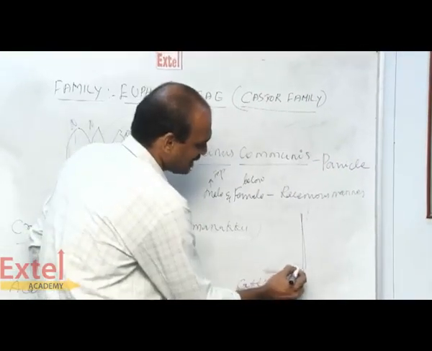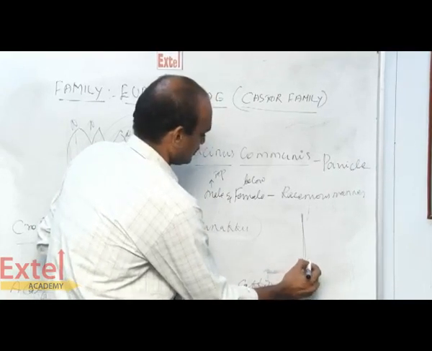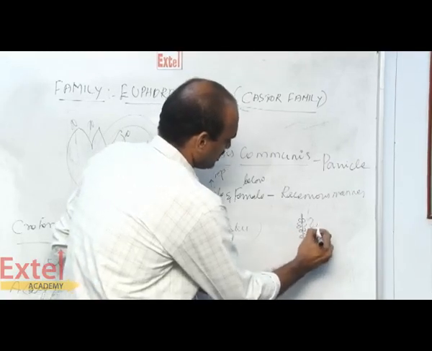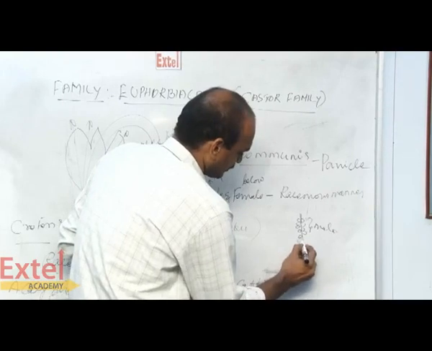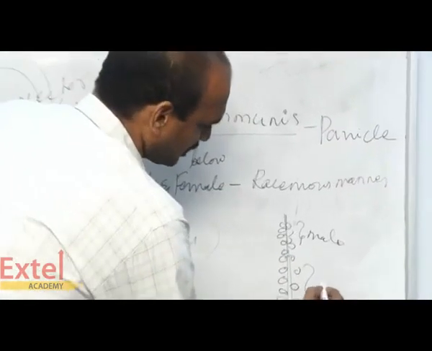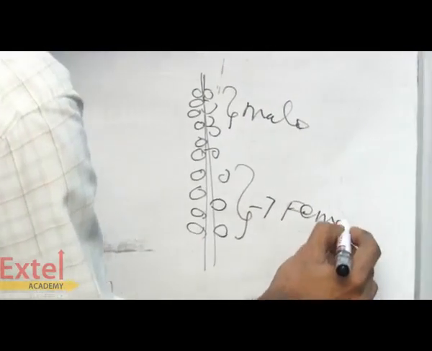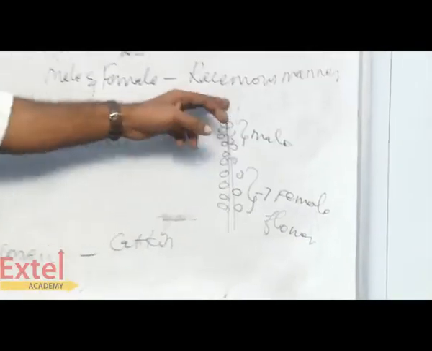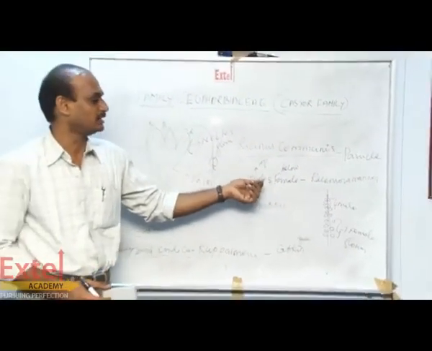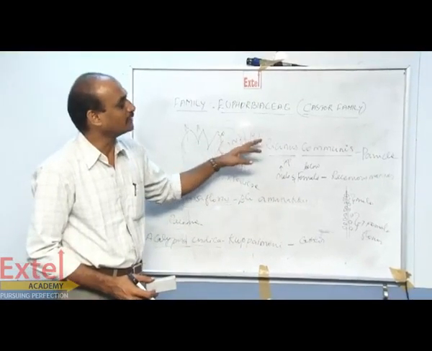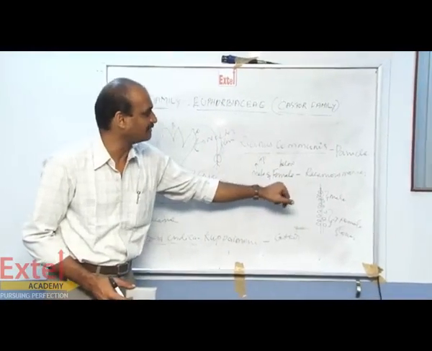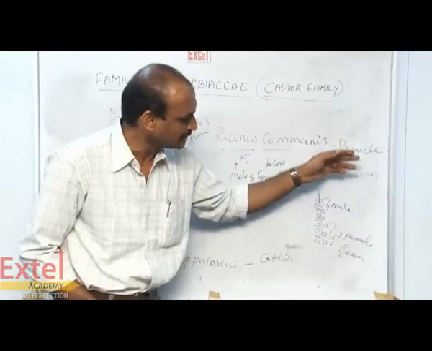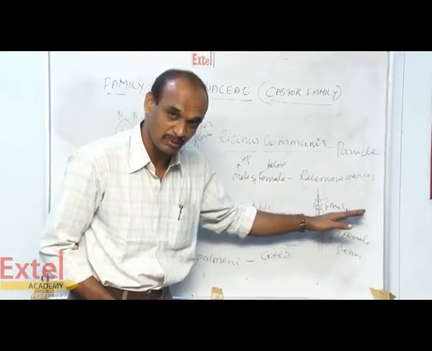Here we have the male flowers at the top, and the female flowers at the bottom. It grows continuously, which is also called the racemose manner. Previously we saw that Euphorbia is only cymose, but here we have racemose growth. The male flowers are present on the top of the panicle. The female flowers are present in the lower part of the panicle.